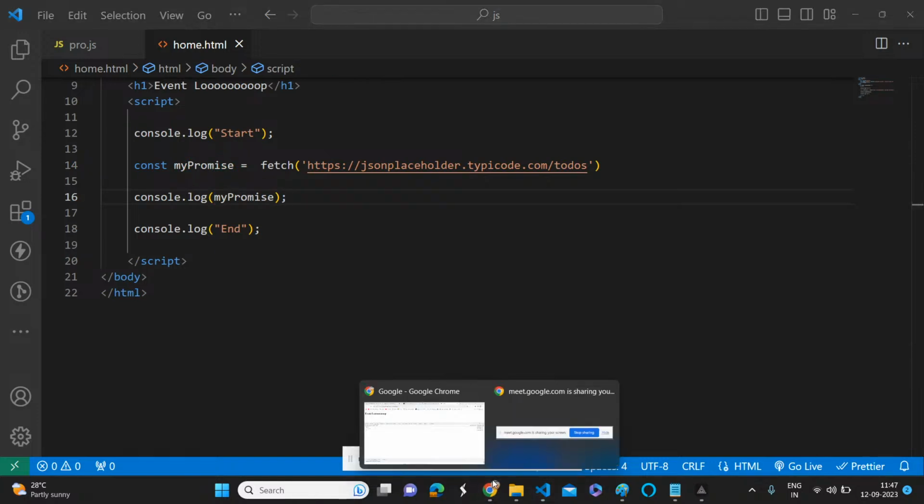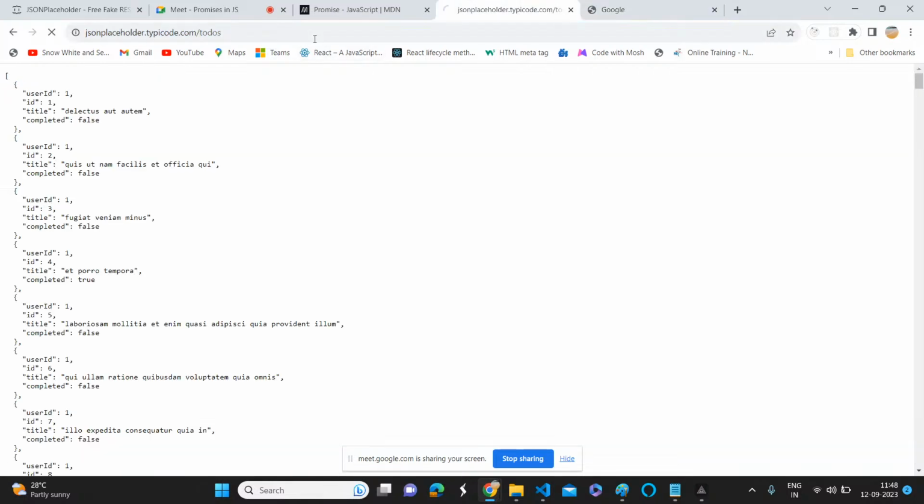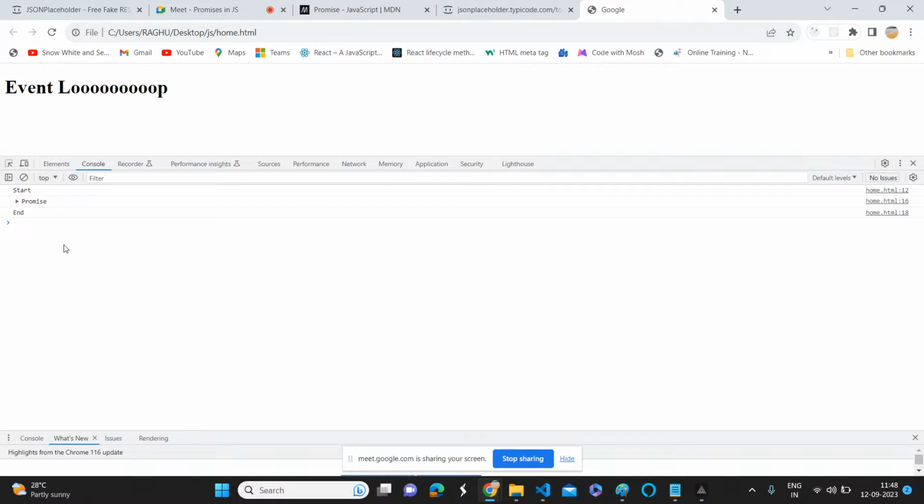Just tell me what will be the value in this promise, whether it will be in pending state or fulfilled state or something else. Pending. Because how much time will it take to execute this? Within milliseconds, right? So don't worry, let's expand it. What happened? What is it saying? Fulfilled.